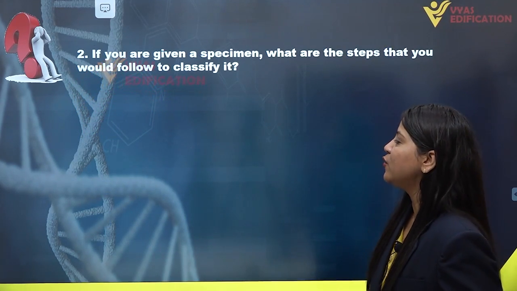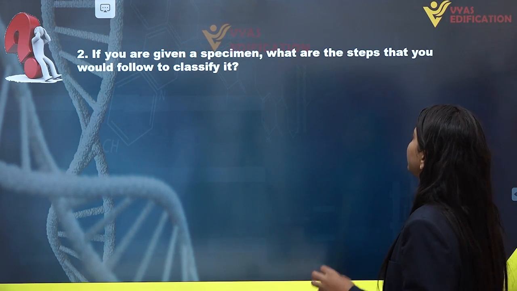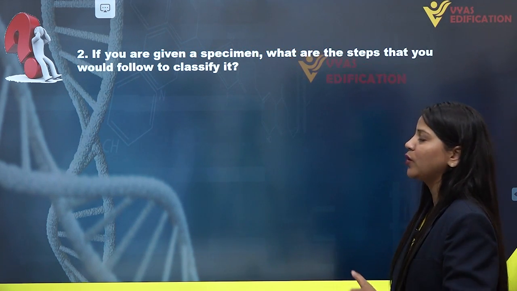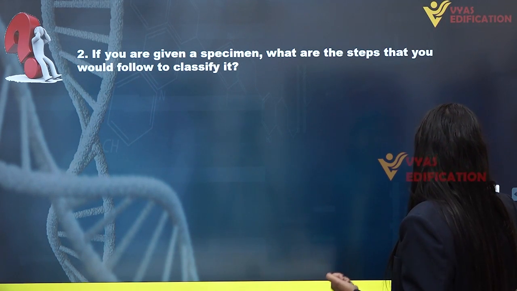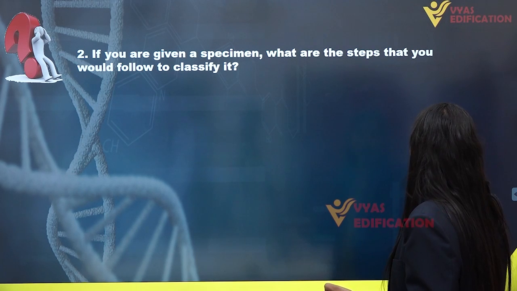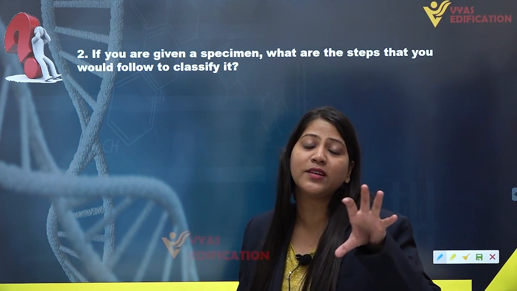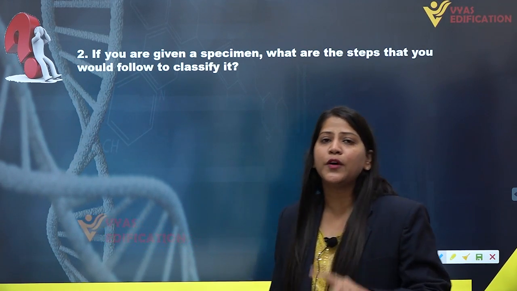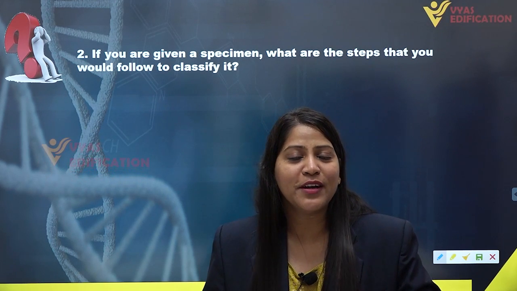Now we have a second question on the screen. If you are given a specimen, what are the steps that you would follow to classify it? So the question is asking, if we are provided with a specimen, then how or what are the basic steps to classify that organism into its respective category? So first of all, we know that there are some fundamental features.